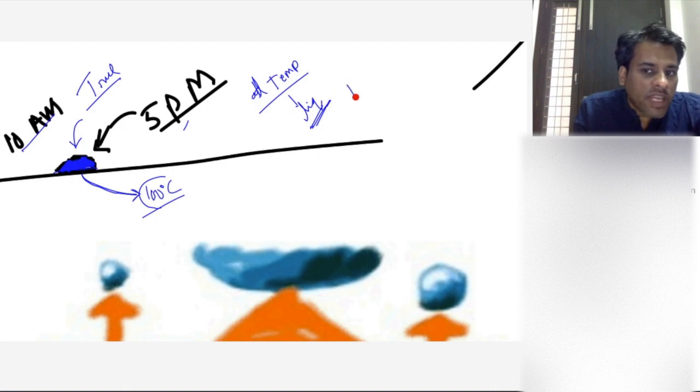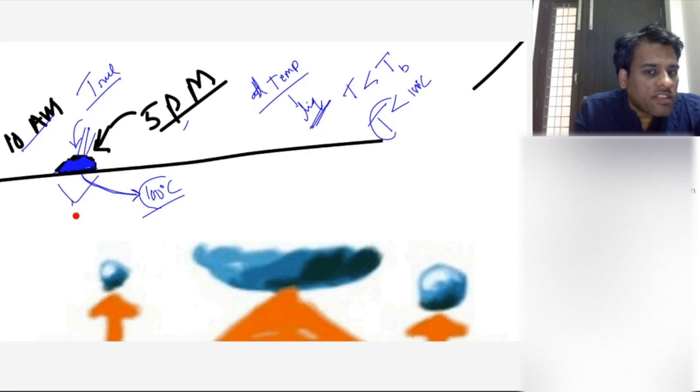So at any temperature less than the boiling point, in case of water 100 degrees Celsius for 1 atmosphere, evaporation is continuously going on.